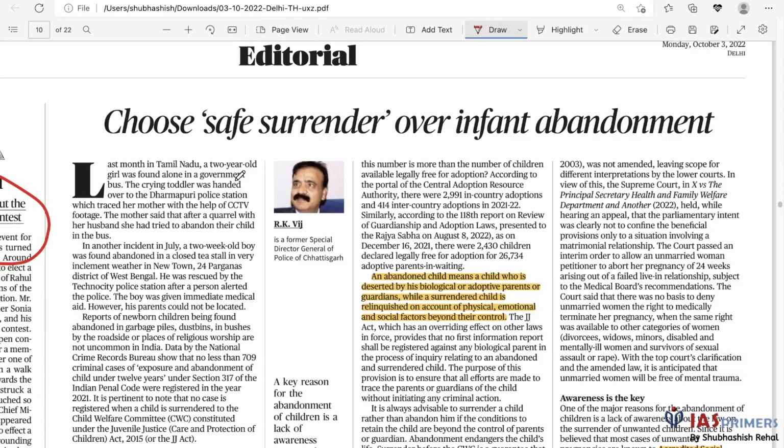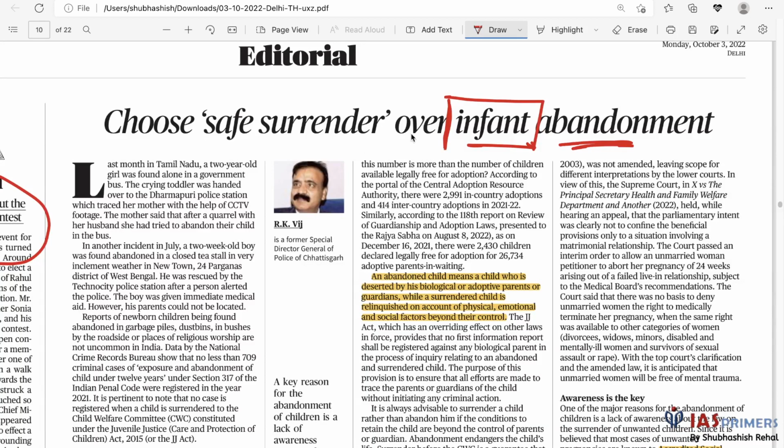Next article, choose safe surrender over infant abandonment. So why will anybody abandon their child, infant? Children are abandoned due to unwanted pregnancies, or a family doesn't feel they can take care of their child, or maybe the child is perceived as transgender or has some deficiencies. So the child is abandoned, left away.